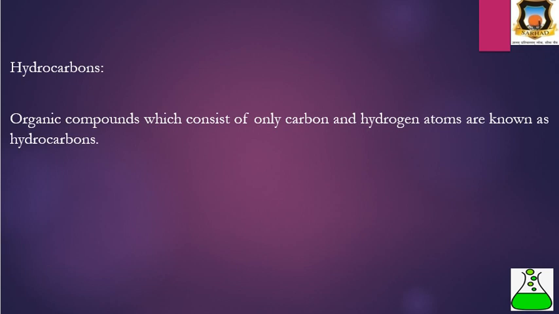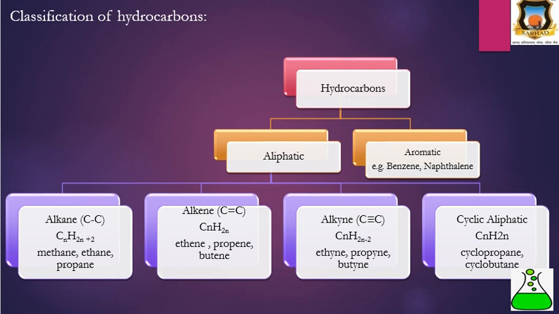Then classification of hydrocarbons. Hydrocarbons are classified into two broad groups. First is the aliphatic hydrocarbons and second one is the aromatic hydrocarbons. Aromatic hydrocarbons contain a benzene ring, for example benzene, naphthalene, anthracene. These are aromatic hydrocarbons, and the second class is the aliphatic hydrocarbons.